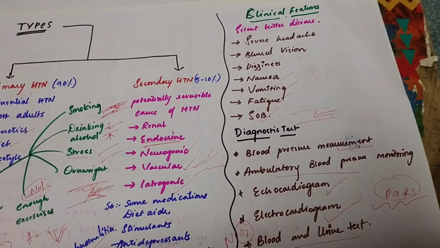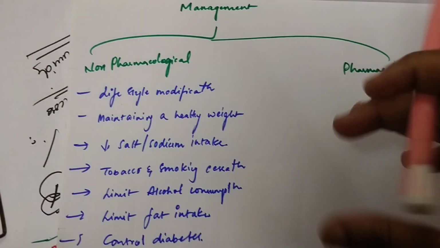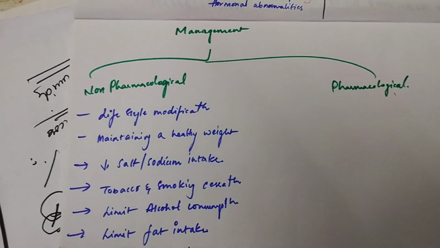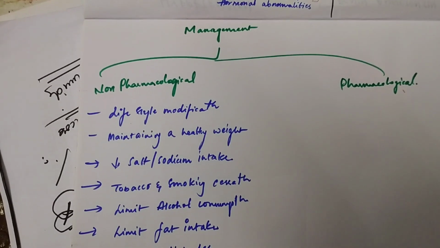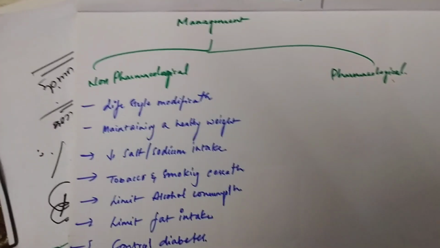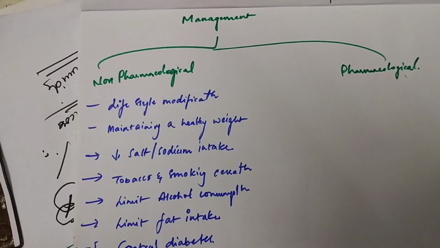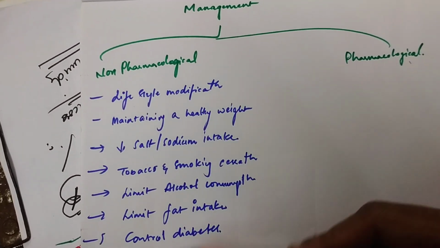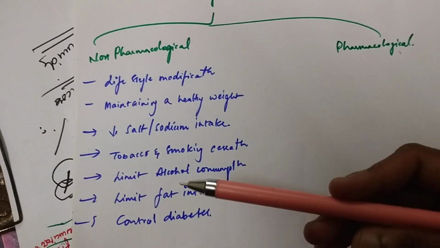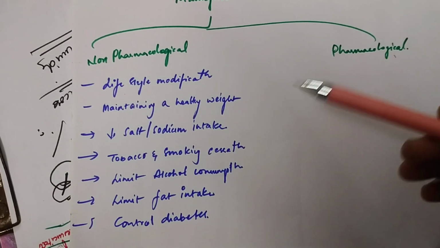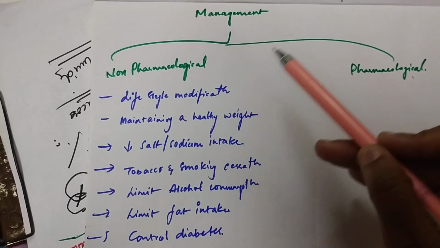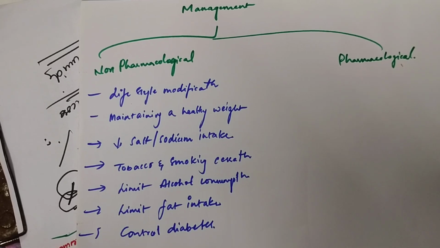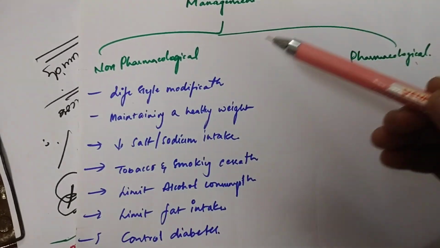Now coming to management. There are two types of management: non-pharmacological management and pharmacological management. Coming to non-pharmacological, what we have discussed in risk factors, other than genetics, like lifestyle modifications and all. If we are correcting those things, definitely we are able to control and maintain the blood pressure in normal ranges. If we change our lifestyle and build a habit of exercise and all, then that also will help us to maintain